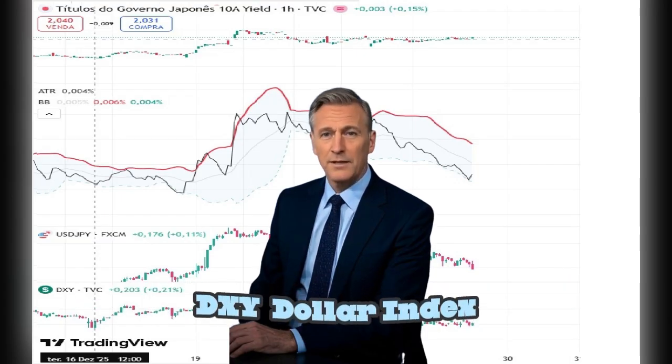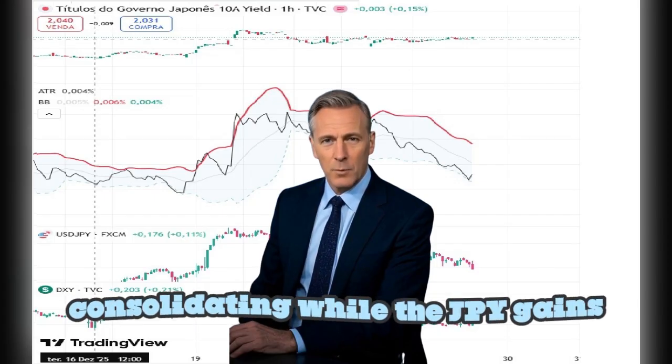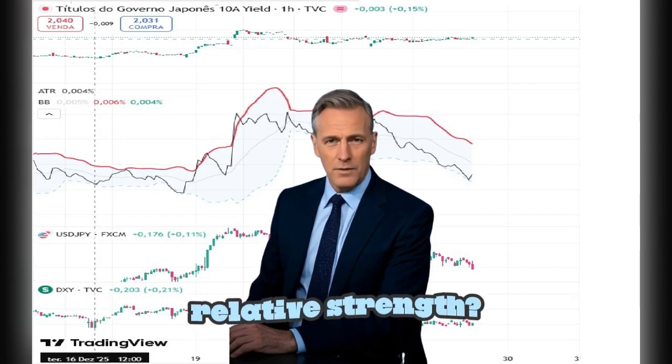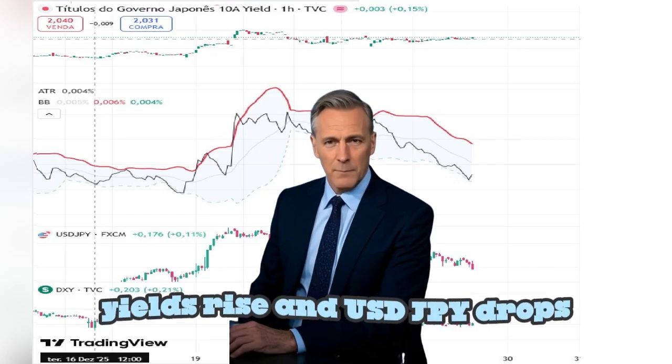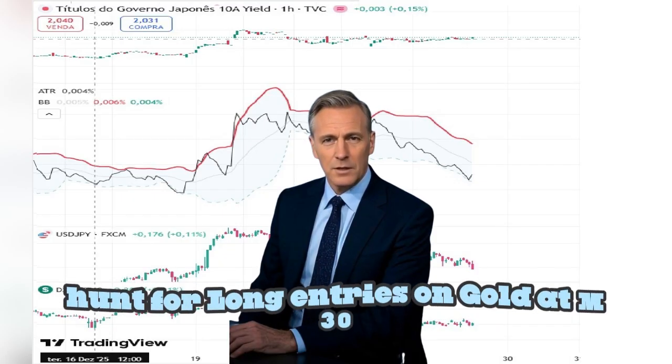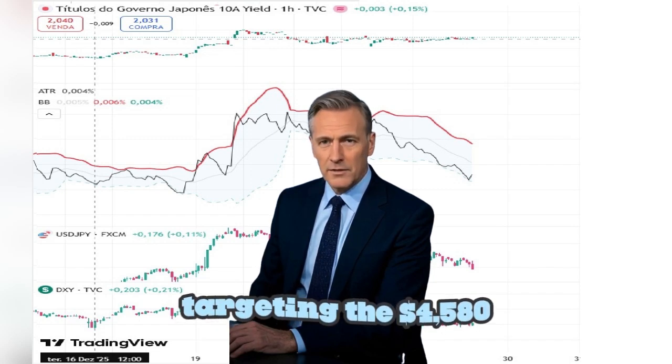DXY, dollar index: is the DXY softening or consolidating while the JPY gains relative strength? Confirmation: if JGB yields rise and USDJPY drops, hunt for long entries on gold at M30, targeting the $4,580.